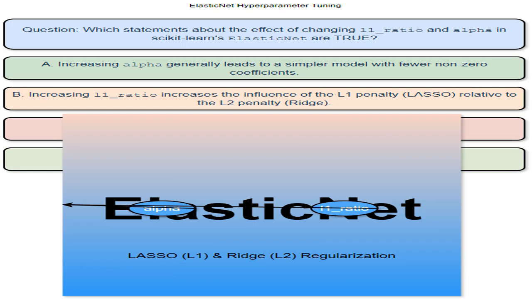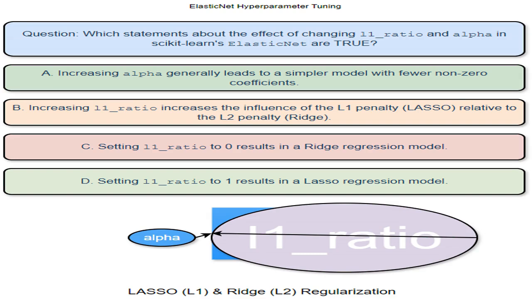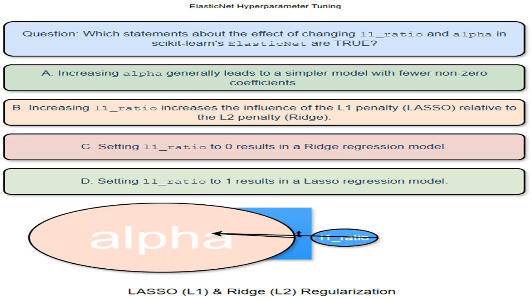I'm talking about a powerful regression model that combines the best of 2 worlds: lasso, L1, and ridge, L2, regularization. Think of it as a smart blend. It borrows the strengths of both to improve predictions and avoid overfitting. This is a crucial control knob. In ElasticNet, it decides the mix of L1 and L2 regularization. A value of 0 means pure ridge regression, 1 means pure lasso regression, and anything between 0 and 1 is a combination of both. This hyperparameter sets the overall strength of the regularization.